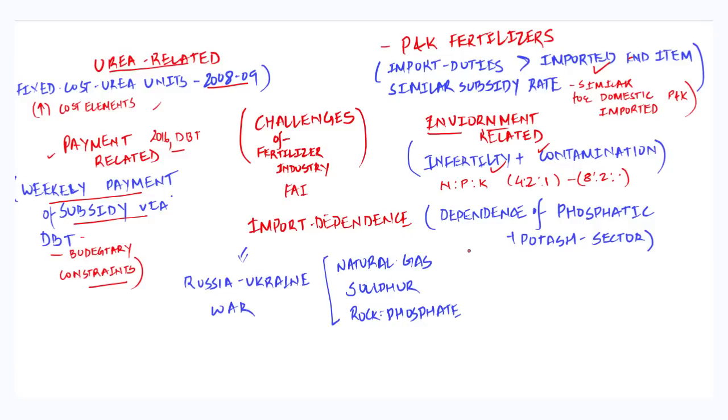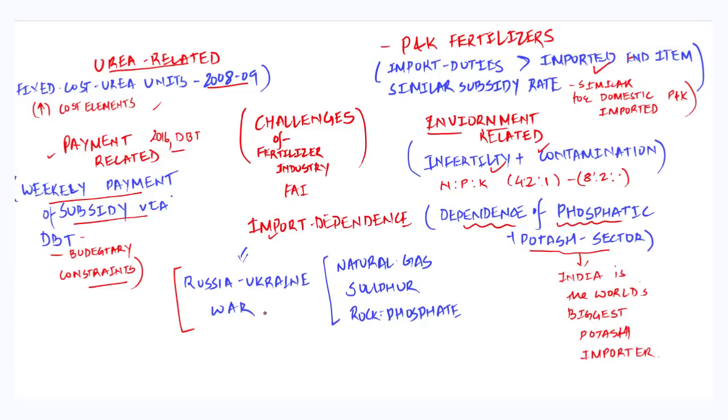Another challenge that the fertilizer industry is facing is with regard to import dependence. There is a limitation of indigenous resources, which increases the dependence on the phosphatic and potash sector. And this is testified by the fact that India is the world's biggest potash importer. Another reason which was highlighted recently was the issue of the Russia-Ukraine war and its impact on the global supply chain, which in turn has affected the fertilizer industry in India in particular.